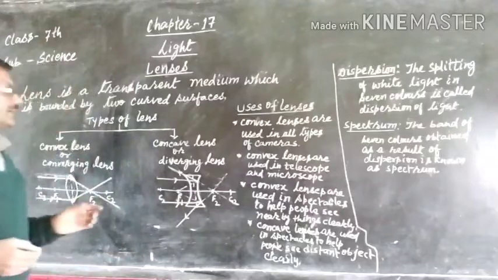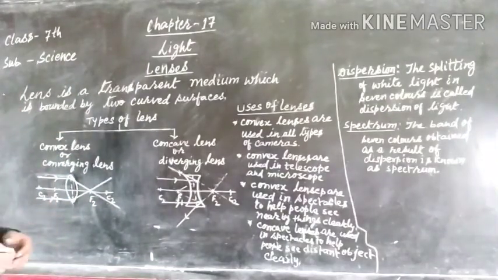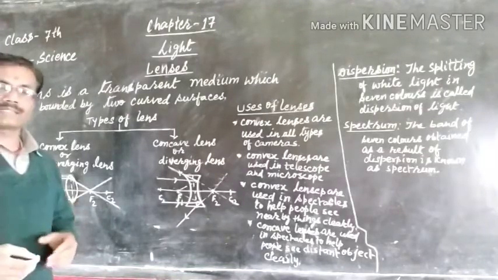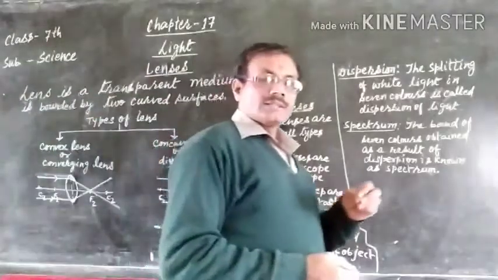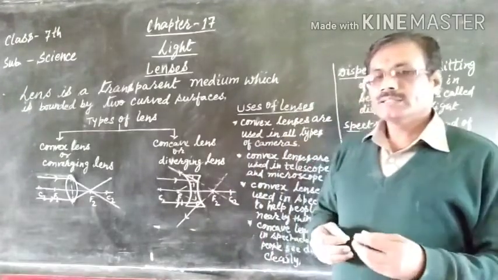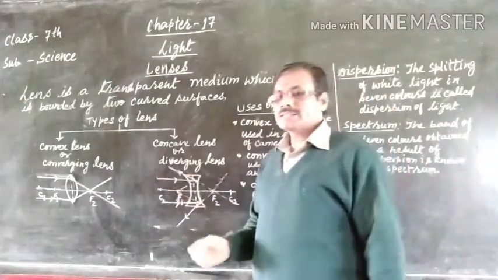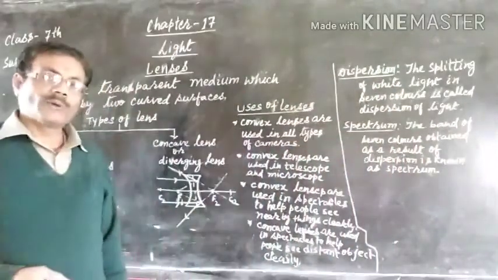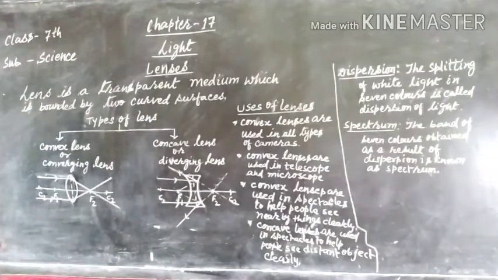So lens is a transparent medium which is bounded by curved surfaces. It is also a piece of glass joined together on their opposite sides. Lenses are divided into two parts, like a mirror: convex lens or converging lens, and concave lens or diverging lens.